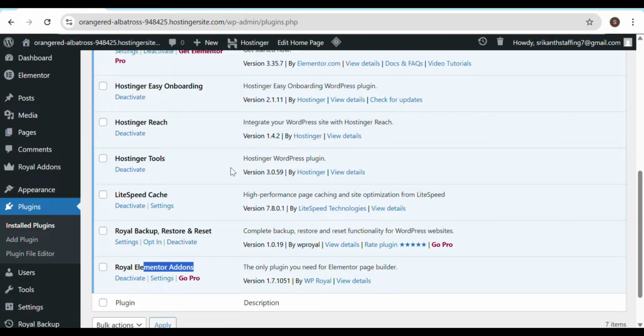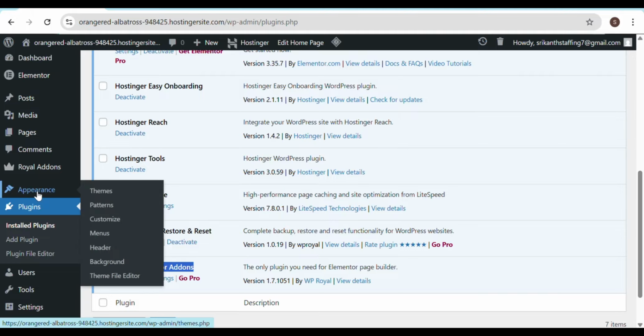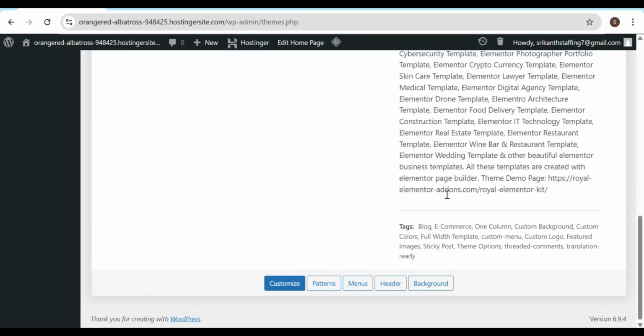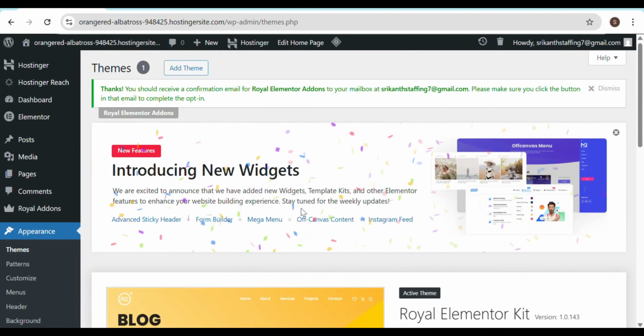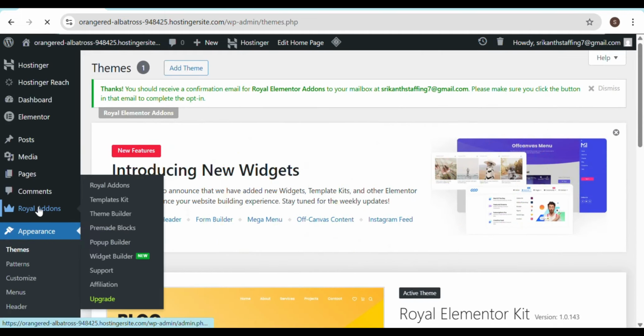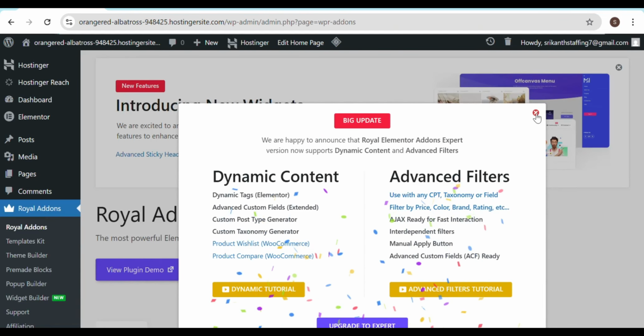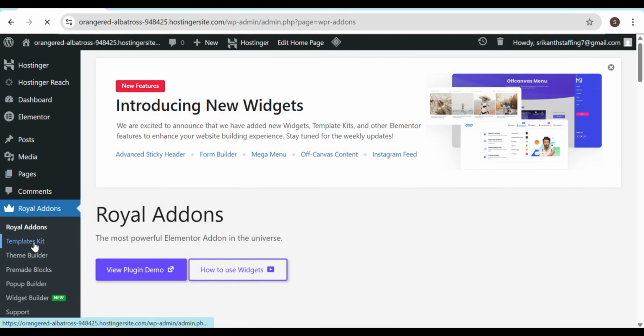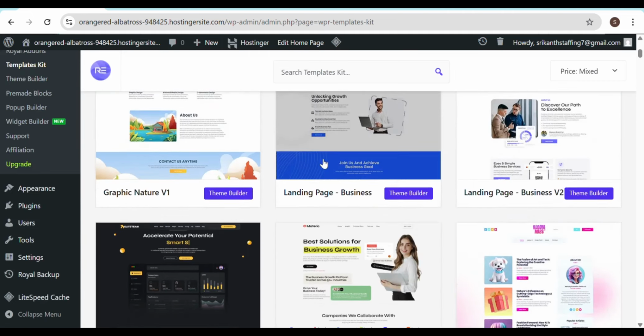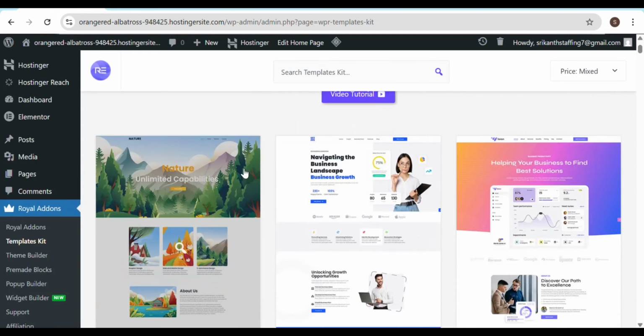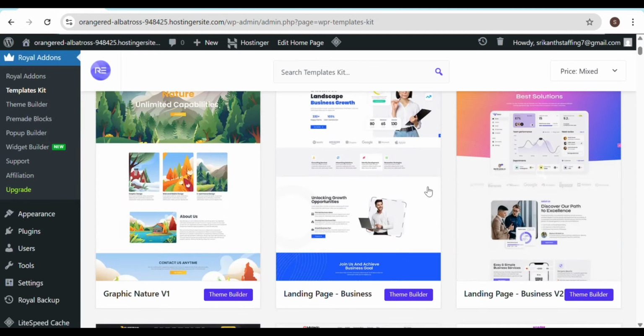So this is one. And now, to build your website, I'll give you a clear and easy way. What we will do is go to Appearance, or rather, we'll go to Royal Elementor template kits. Once you go to template kits, you can see these free templates which are already here.